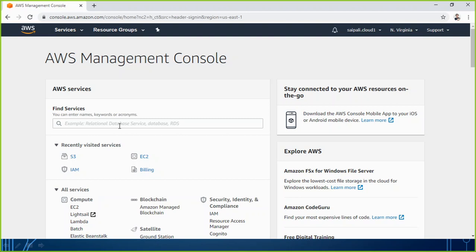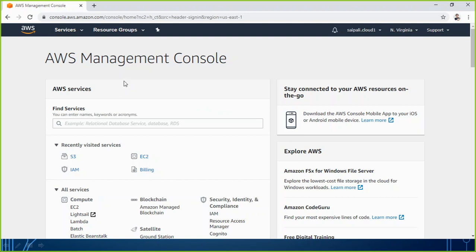This is what is called the AWS Management Console. All the engineers who work as solution architects or AWS solution professionals actually work from this management console.